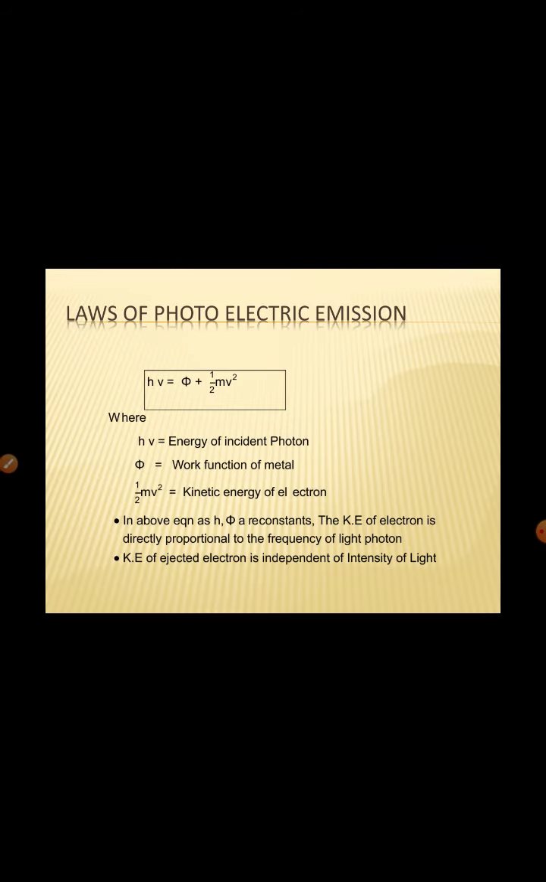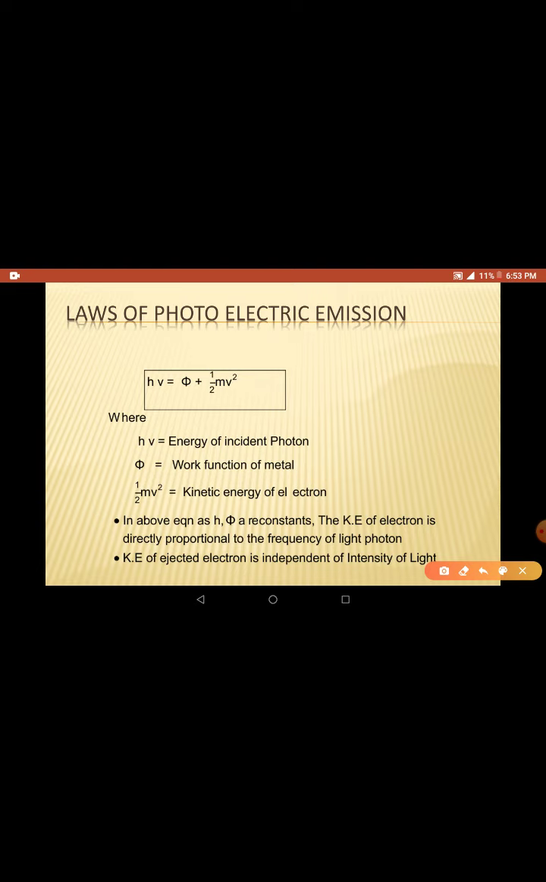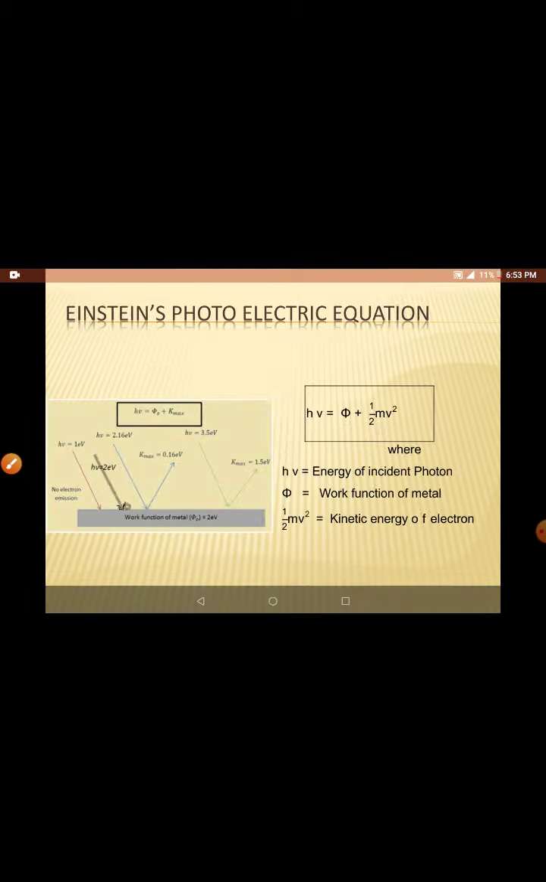So we can say that the kinetic energy of the electron is directly proportional to the frequency of the light photon, right? And this kinetic energy of the electron is independent of intensity. I have already explained to you, intensity means the number of photons. It is not at all related to energy. This kinetic energy is purely independent of intensity, right? I'll explain in a clearer way.